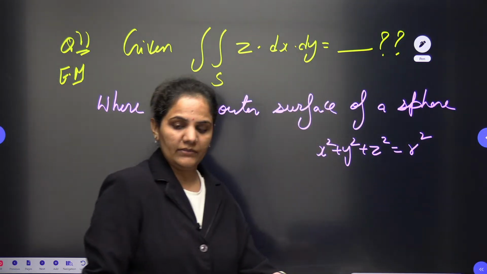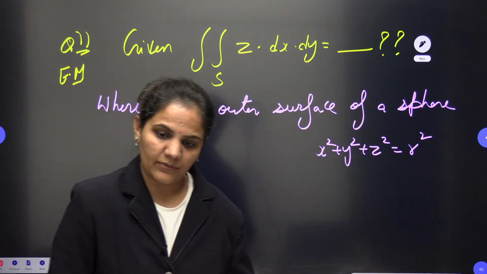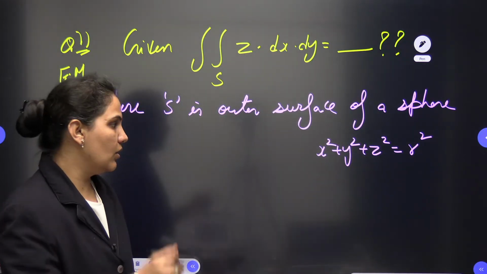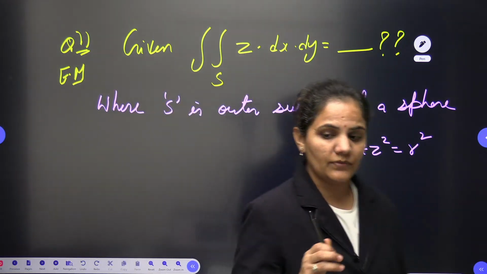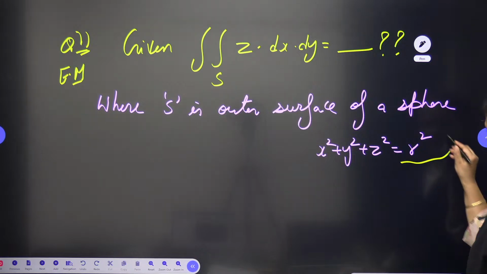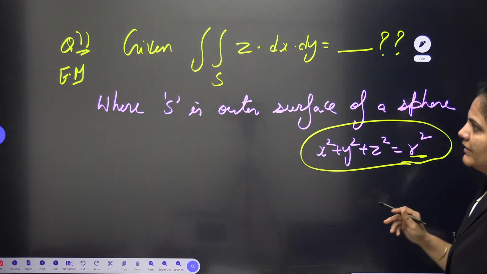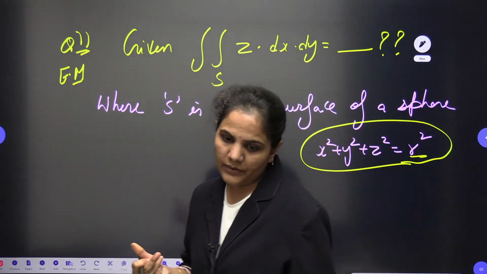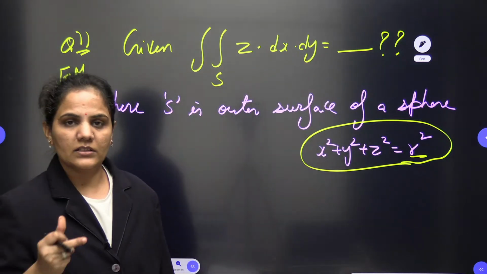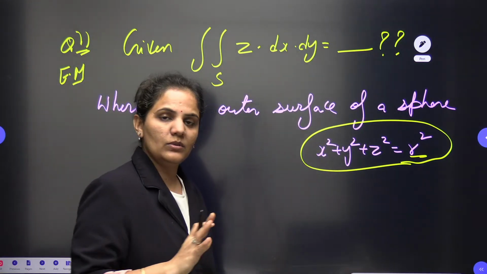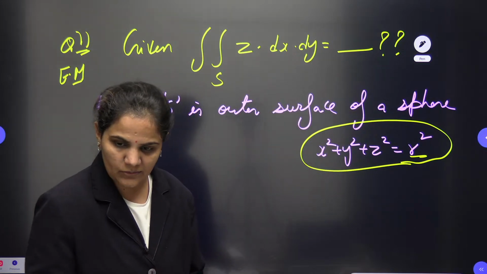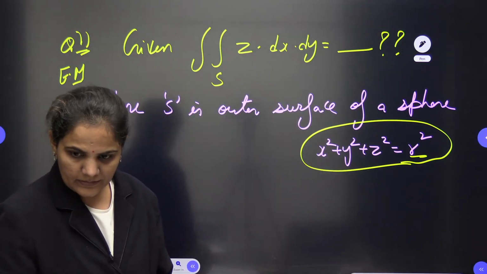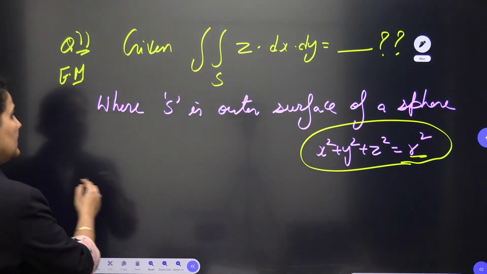So guys, if you appeared in this paper, you can confirm whether we are having the same data or not. Was the radius of this sphere given to you as r square only, or do you have the value of radius as something? You can confirm this closed surface is the sphere x square plus y square plus z square is equal to r square. Okay, so we need to find out this value.